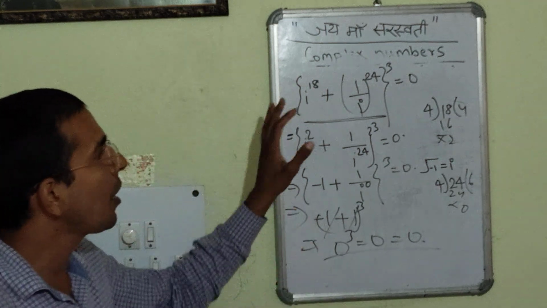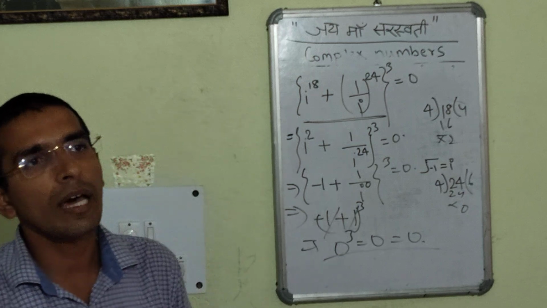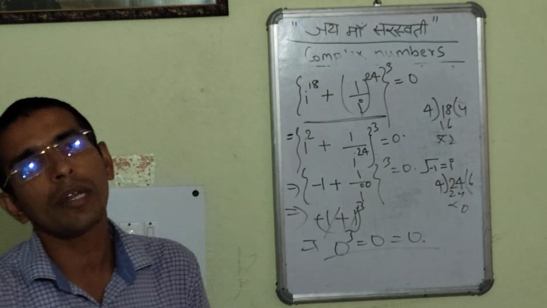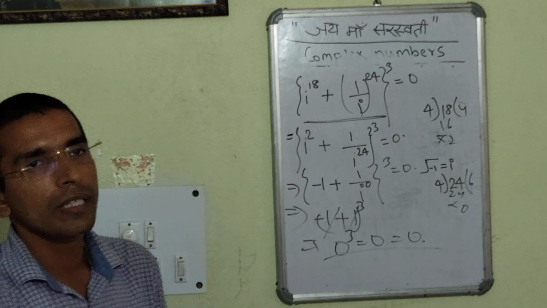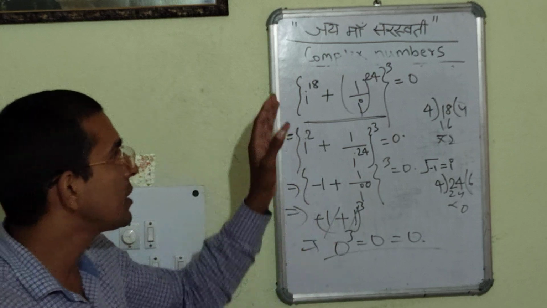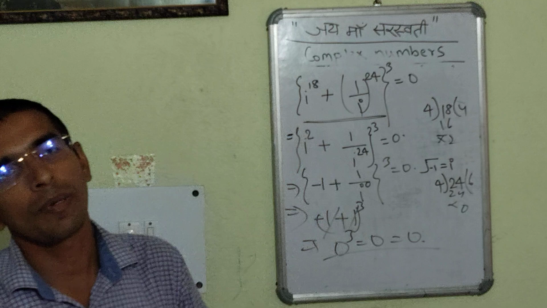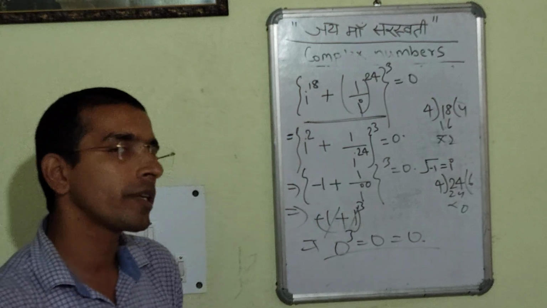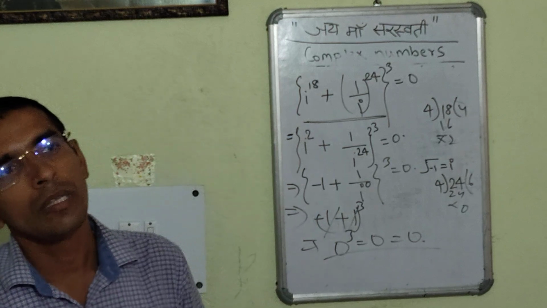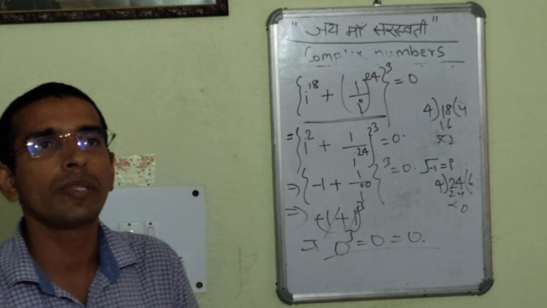This is the very first class of complex numbers. In the next class, we will see how we write a complex number in two parts, as we already discussed here, x plus iy, where x is the real part and iy is the imaginary part, and the addition and subtraction associated with the same.